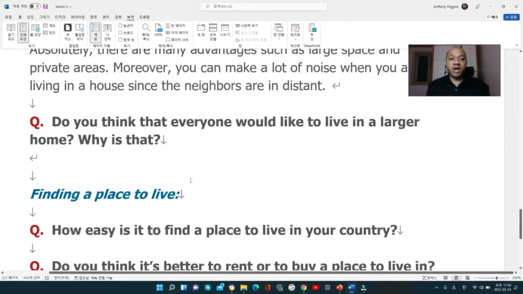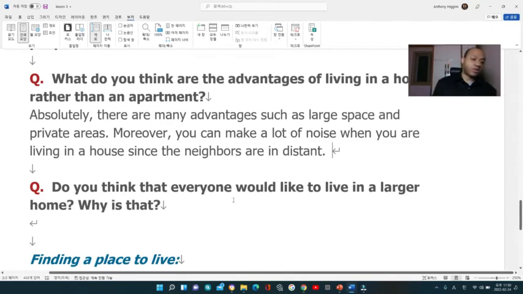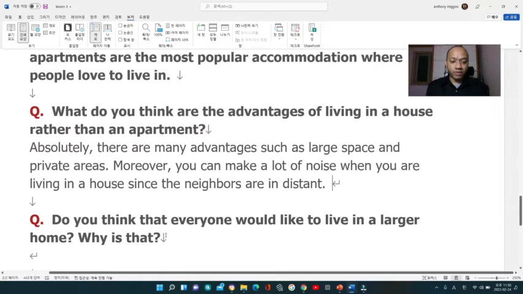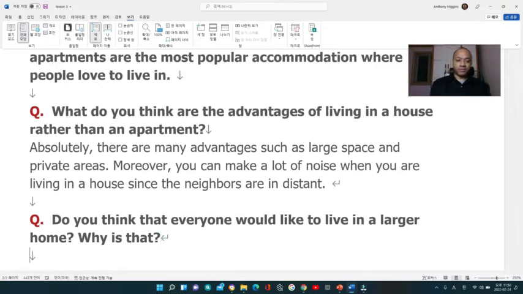Now next, do you think everyone would like to live in a larger home, and why is that? All right. Now they're saying, do you think, right? Let me show you one of the idioms that you can use here. We use the phrase I think really a lot, right? Now, one of the idioms that you can use is, my take on that.